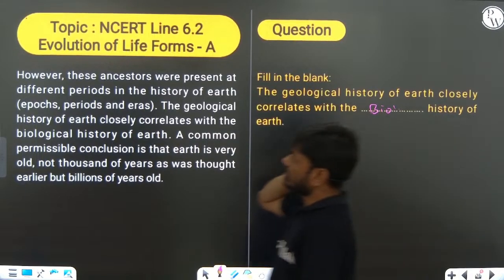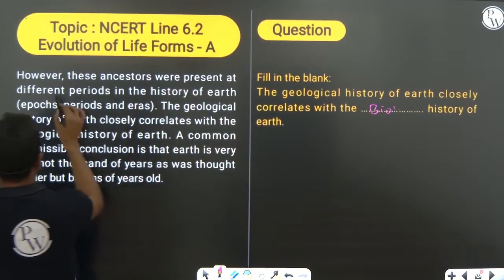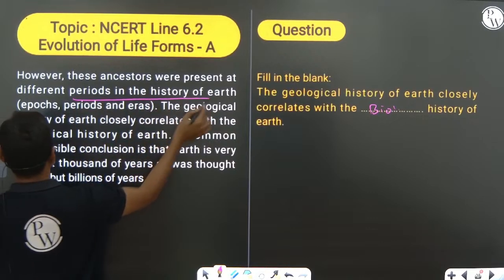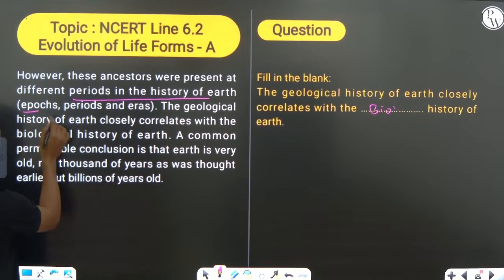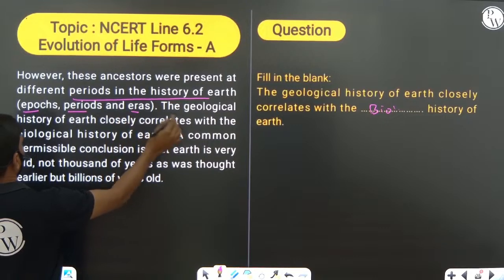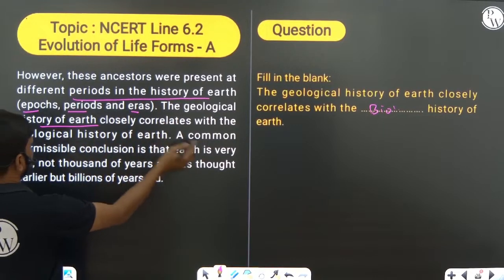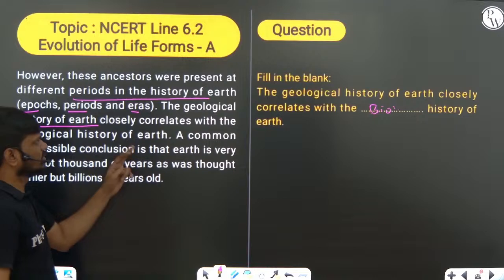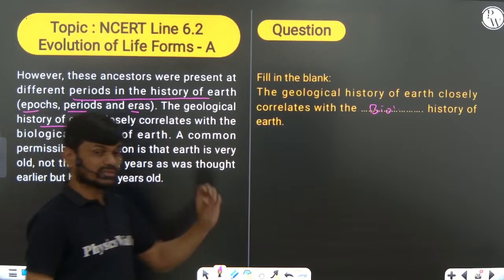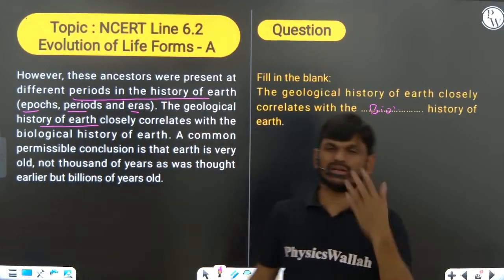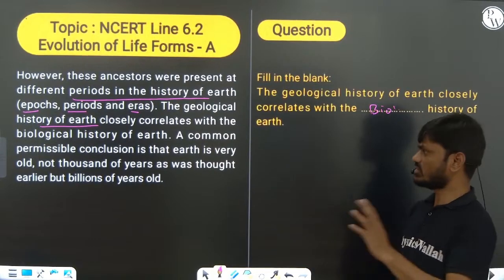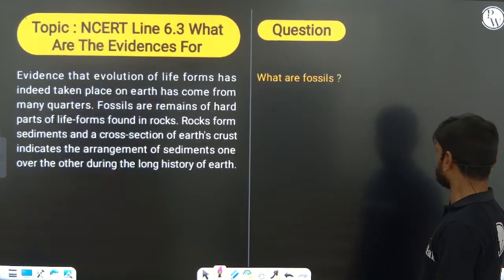The geological history of earth is closely correlated with the biological history, you remember. Here you can see the ancestors present at different periods in the history of our earth: epoch, period, era. The geological history of earth is closely related with the biological history of earth. This sentence is very, very important. You might have read it in NCERT, but I am telling you, remember, very, very important.